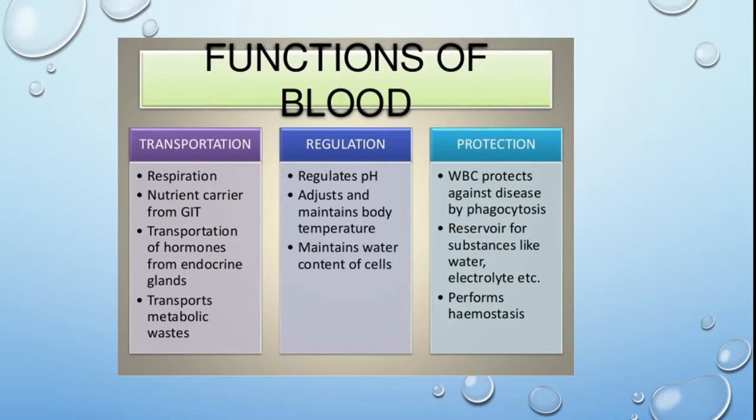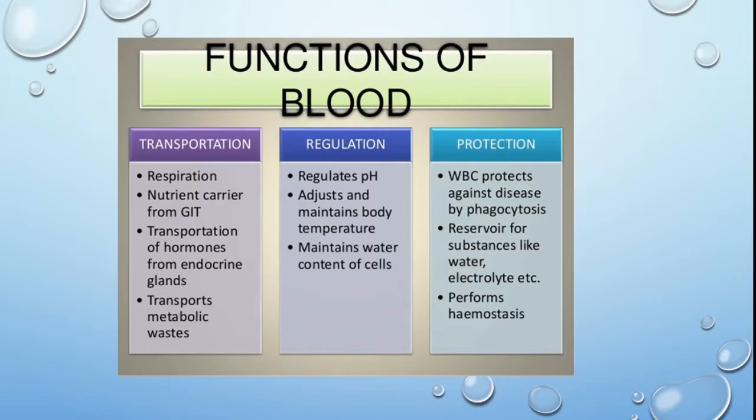The next function is regulation. It regulates the pH of our body, adjusts and maintains the body temperature, and maintains the water content of the cell. That means it maintains hydration. It keeps our body hydrated. The next is protection, protection of our body from various kinds of diseases.